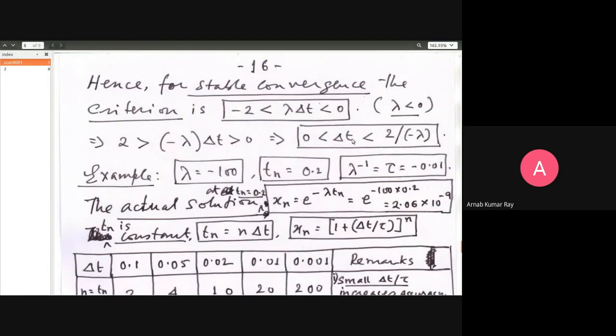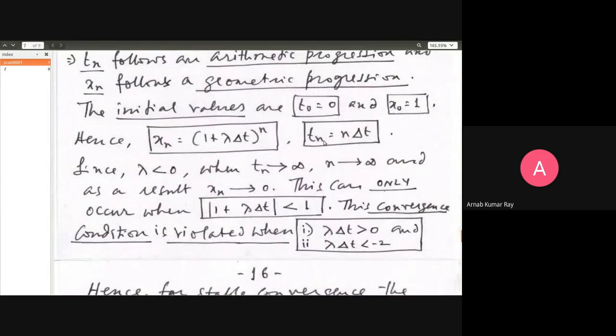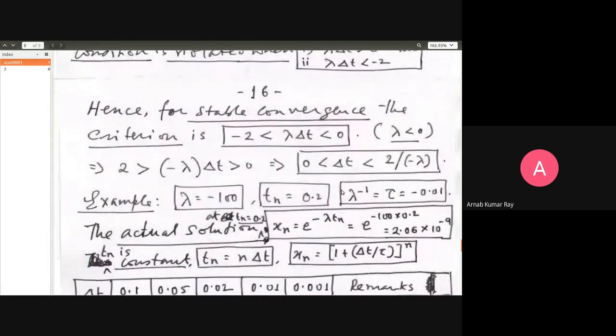You have to increase in time. So positive, of course, but how positive? Its upper limit should be less than 2 divided by minus lambda. That is important. So I'm asking you to carry out an integration where Tn is equal to 0.2. Delta t I have not specified for you. You shall now see what happens.